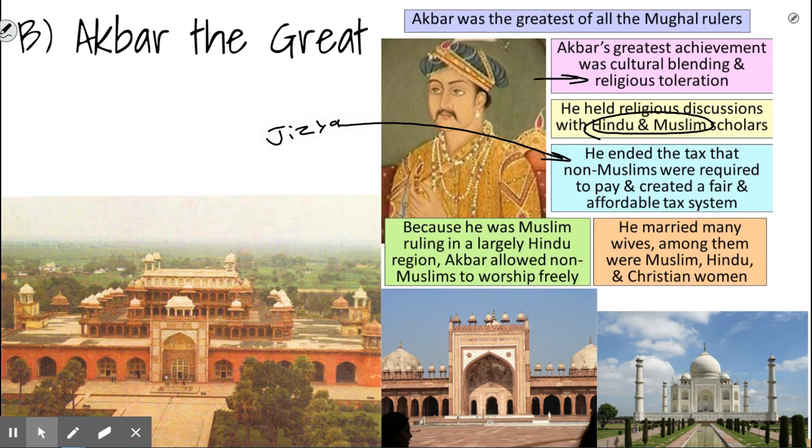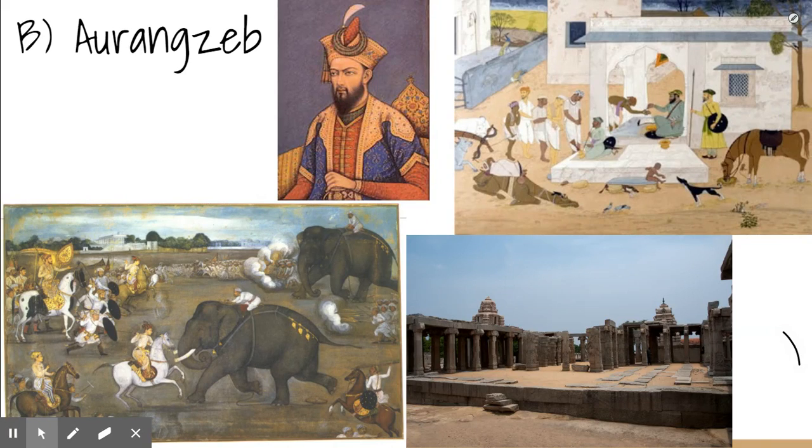He also launched massive building projects, including probably India's most famous building, the Taj Mahal, which was built by one of his successors. And so Akbar is considered great because of the amazing works that he created and the fact that he pursued religious toleration and cut taxes for people. The problem with this is buildings are super expensive and you need money to build them. And so both spending lots of money and cutting taxes causes problems. And so his great-grandson, Aurangzeb, had to try to clean up this mess.